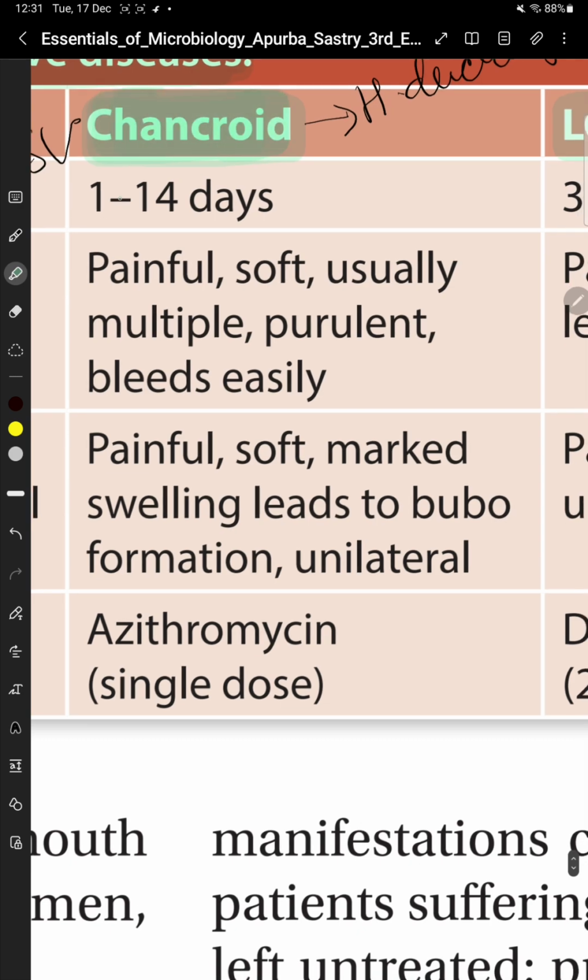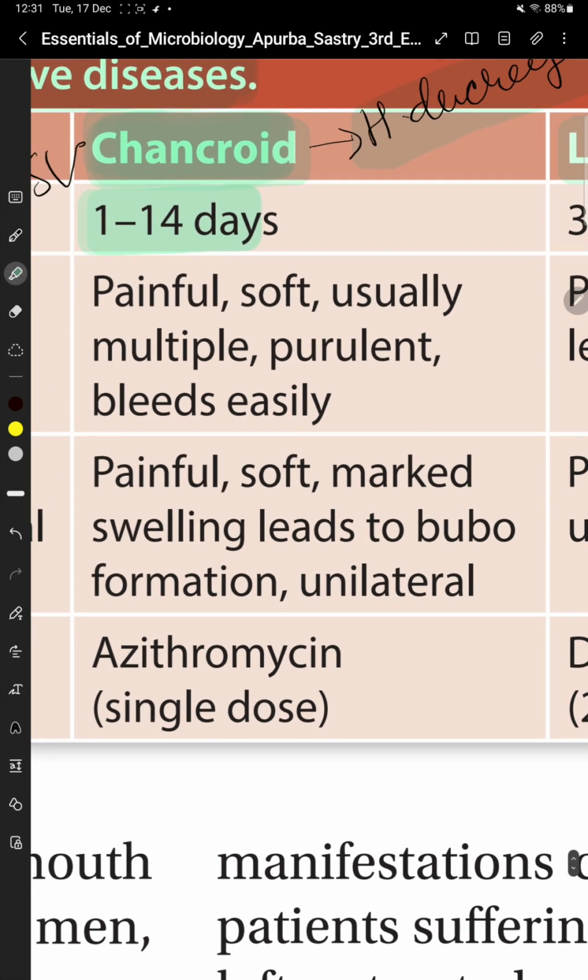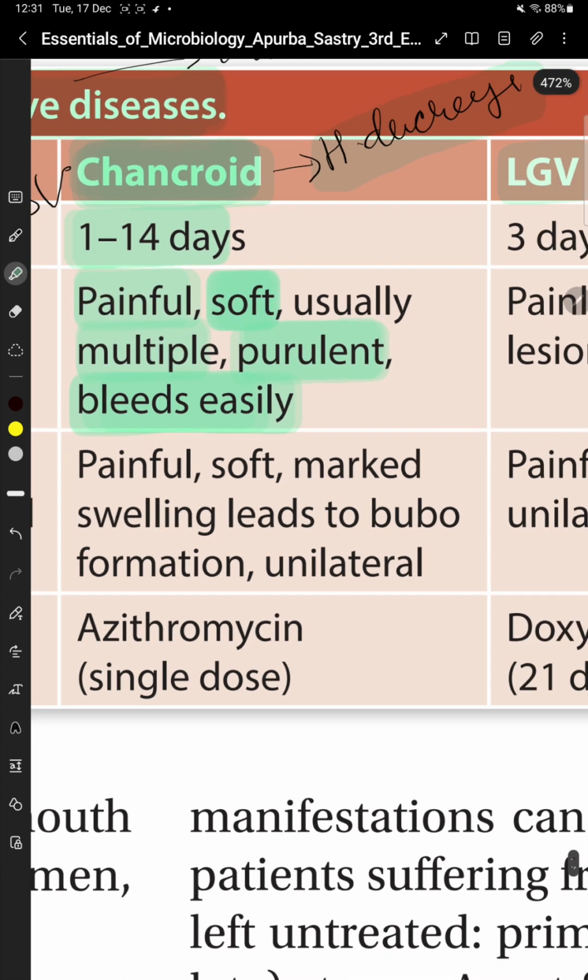Chancroid, the incubation period is 1 to 14 days. Chancroid is caused by Haemophilus ducreyi. In this case, the ulcer will be painful, soft, usually multiple, purulent and it will bleed easily. Chancroid का जो ulcer होता है, it will bleed easily. It's purulent, soft, usually multiple and painful. ठीक है?